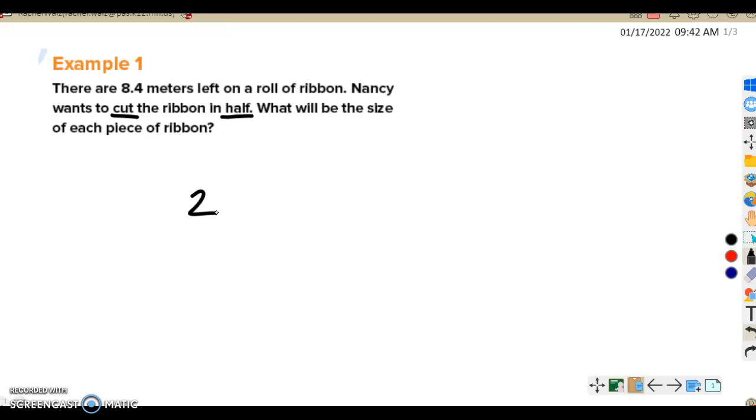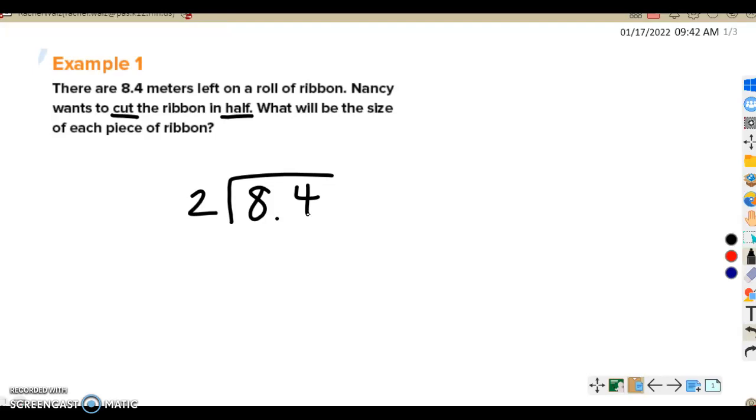When we are dividing decimals by whole numbers, not a whole lot is different from division just like regularly. The only difference is that in your answer you're going to have a decimal number. So we have 8.4 divided by 2. You're just going to divide like normal following your division steps.